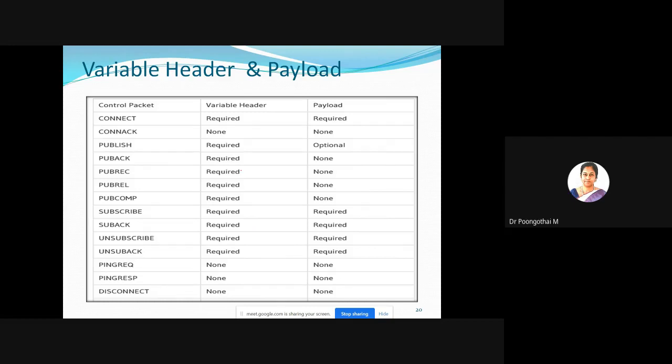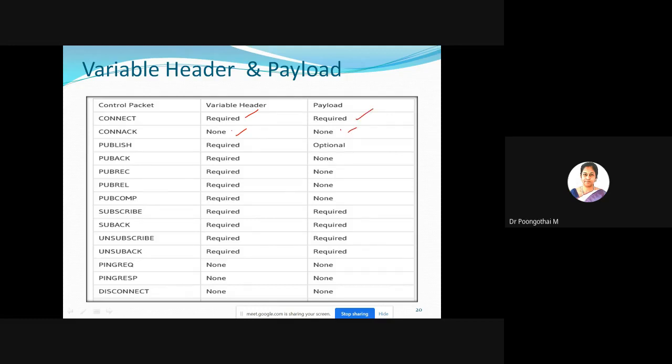In the case of payload, the payload is the actual data. It is not present in all MQTT control packets. So this field tells in which request the payload is required or not. For connect, it is required. For connect acknowledge, this field is not required. Similarly, it is required or not required.